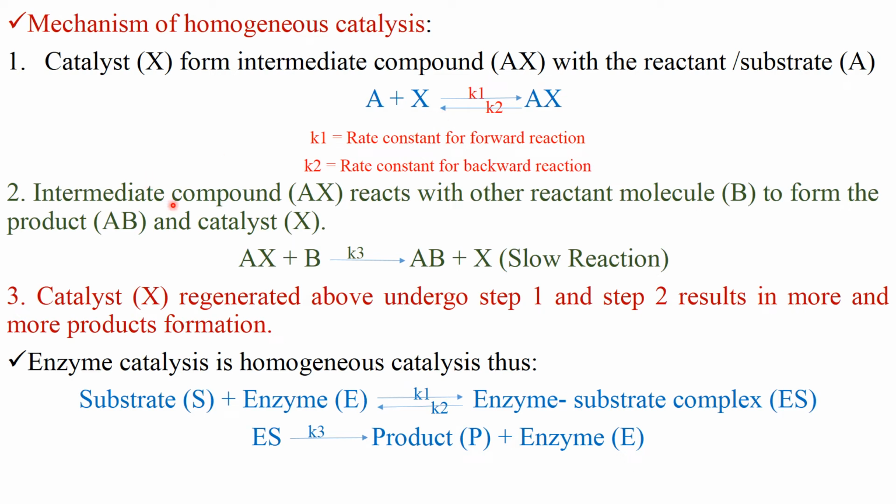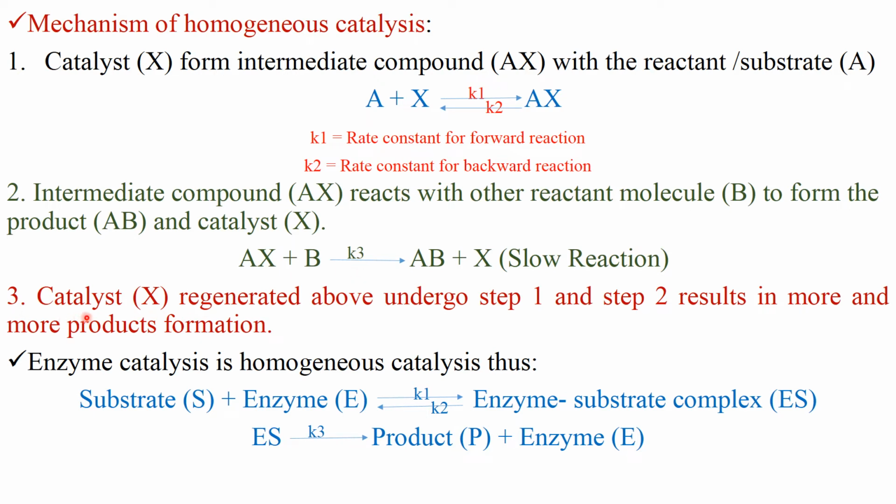In the second step, this intermediate compound AX combines with another molecule B to form AB plus X, where AB is the product and X is the catalyst, and K3 is the rate constant for this reaction.